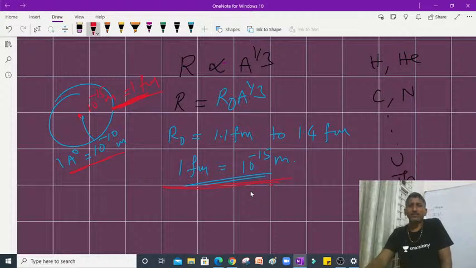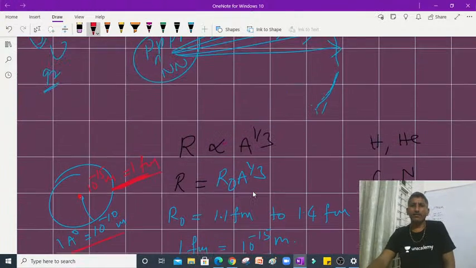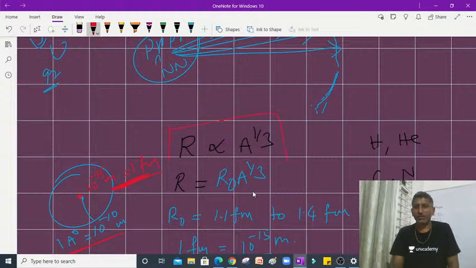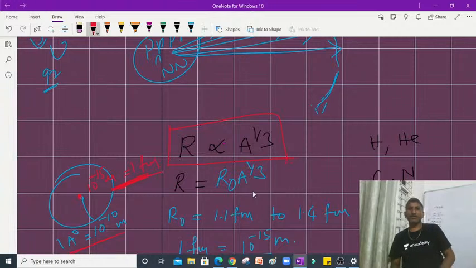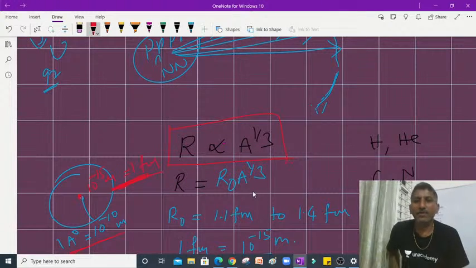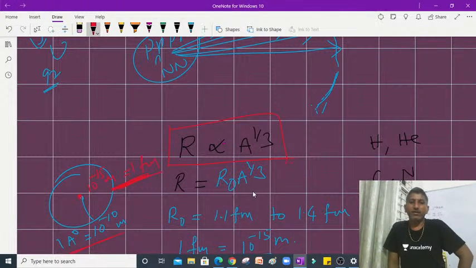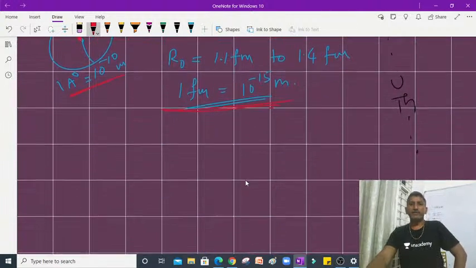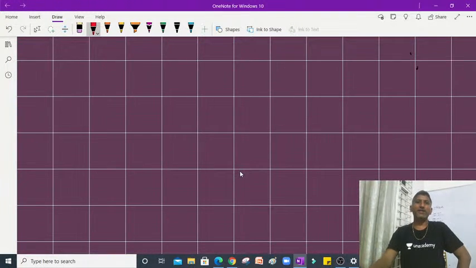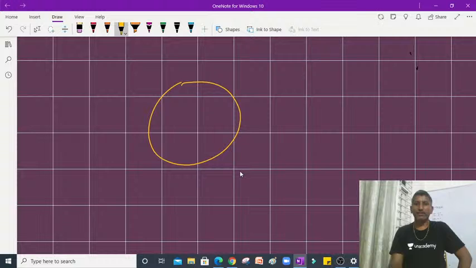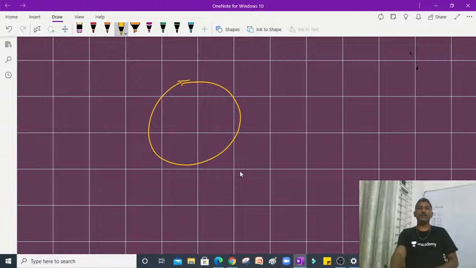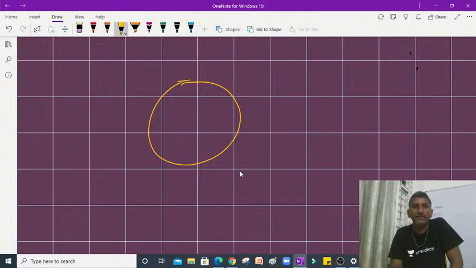This relation is very important, students, while solving problems in any type of competitive examination. This formula is very useful. Next, students, we are going to discuss the density of the nucleus. Just imagine the nucleus is present like this.